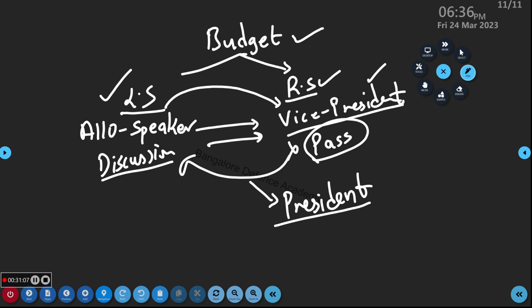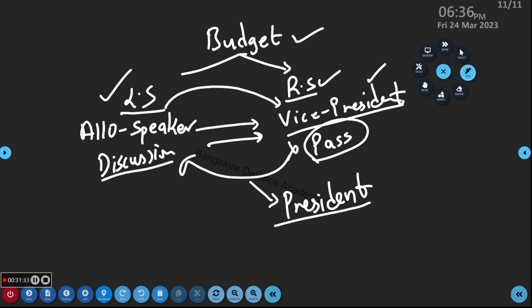So that's why there is a rule. If Rajya Sabha continues for 14 days without saying anything about this budget bill, money bill, it is considered that they have passed it. It is considered the bill has passed, and it will go to whom? The President.